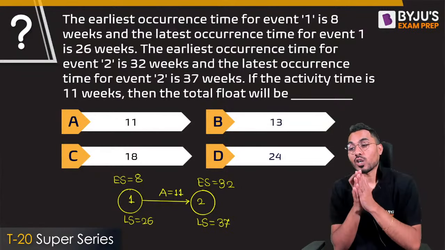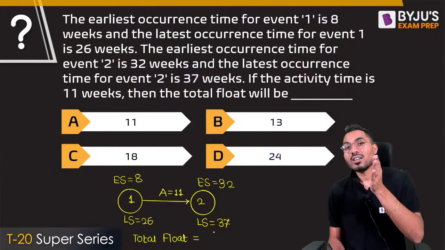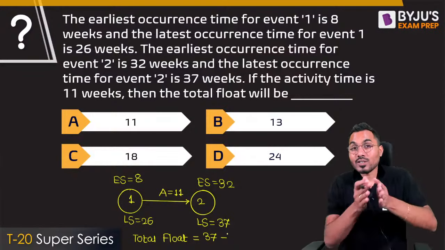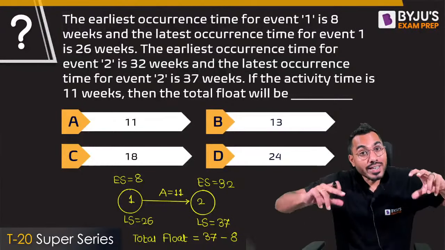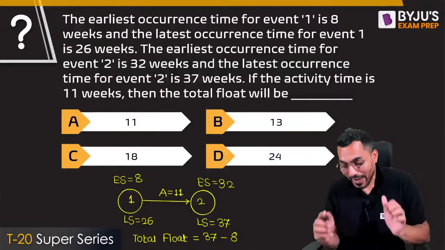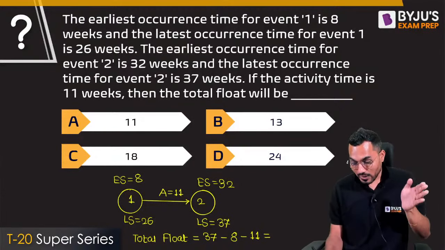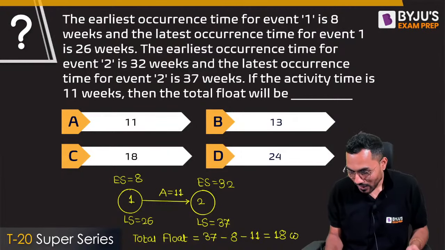So how much is the total float for this particular activity? I know that total float is equal to the latest occurrence of event number 2, which is 37, minus the earliest occurrence, which is 8. So this is the total gap within which the activity can be completed. And for completion of that activity, how much time is required? The activity duration is 11. So 37 minus 8 minus 11. 37 minus 8 is 29, 29 minus 11 is exactly equal to 18. 18 weeks will be the answer.